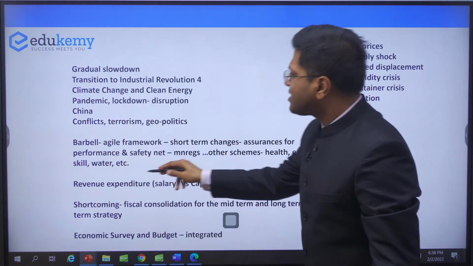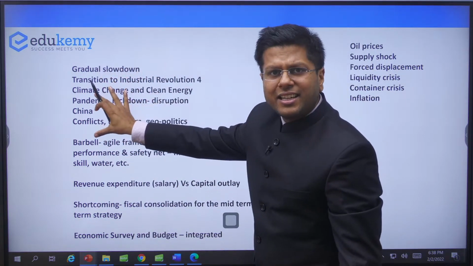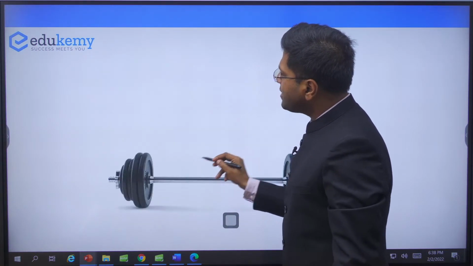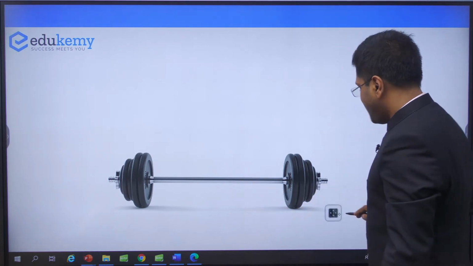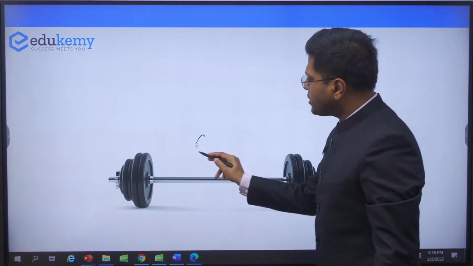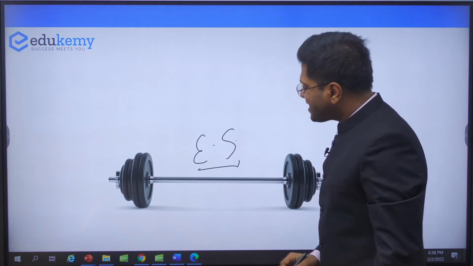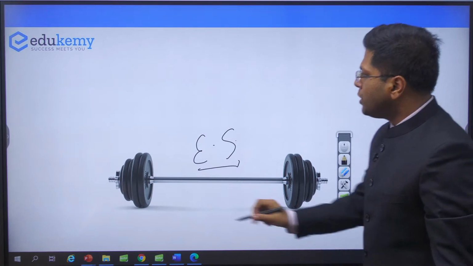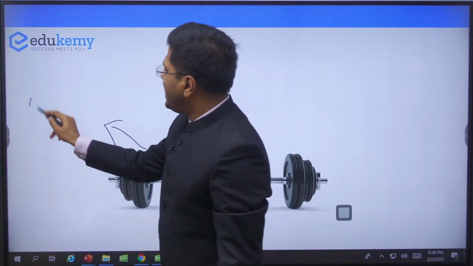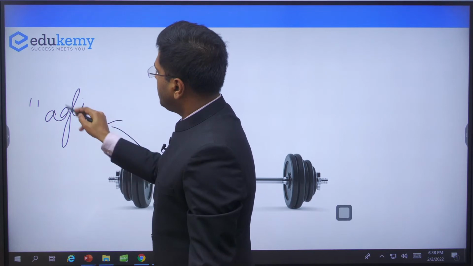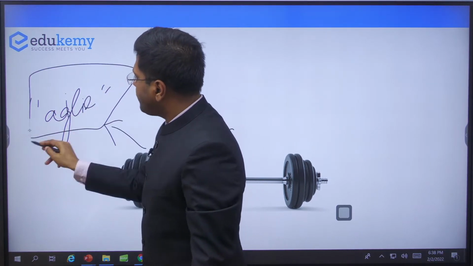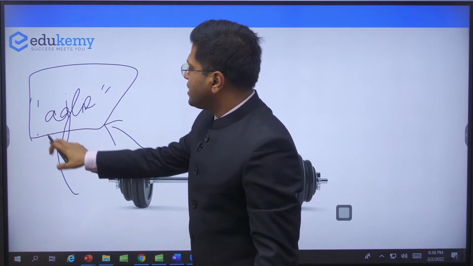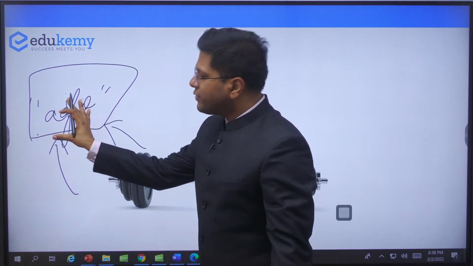So if you look at the strategy for the crisis that the country has gone through in the last two years, you would see that there is a barbell strategy. This was spoken of in the economic survey as well, and it was spoken of last year as well. But the government has applied this barbell strategy this time, right? If you remember, we had discussed the agile approach. Do you remember? Agile approach. This was the theme of the economic survey, right? A review of the whole year. This was the theme of the economic survey. And this is one of the pillars of the budget as well.